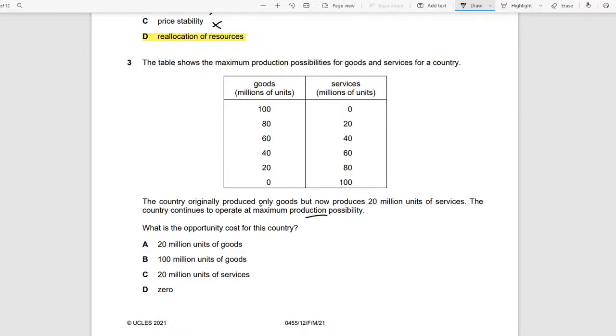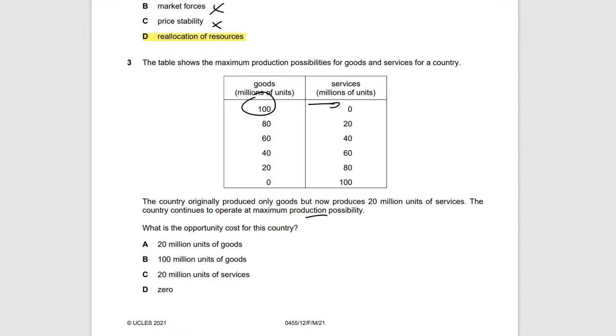Okay, so it says the country originally produced only goods, meaning they're only producing goods. At that time they had zero services, and the country then continues to operate with maximum production possibility, meaning every good is to be used. That's what maximum production possibility means. It says, what is the opportunity cost for this country?